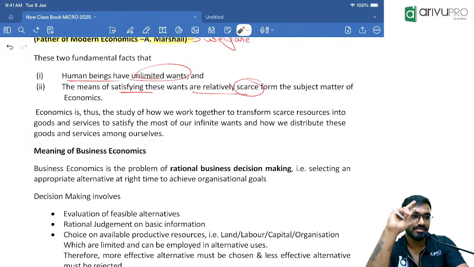So you need to remember two elements. Number one, Adam Smith, wealth definition. Number two, Alfred Marshall, welfare definition.